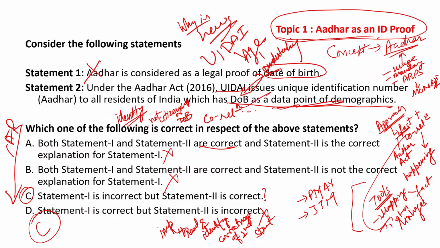So that is correct. If this would not have been correct, then the statement A would have been the answer. So it merely is a data point of demographics, and by virtue of that it is not a proof of citizenship or date of birth.